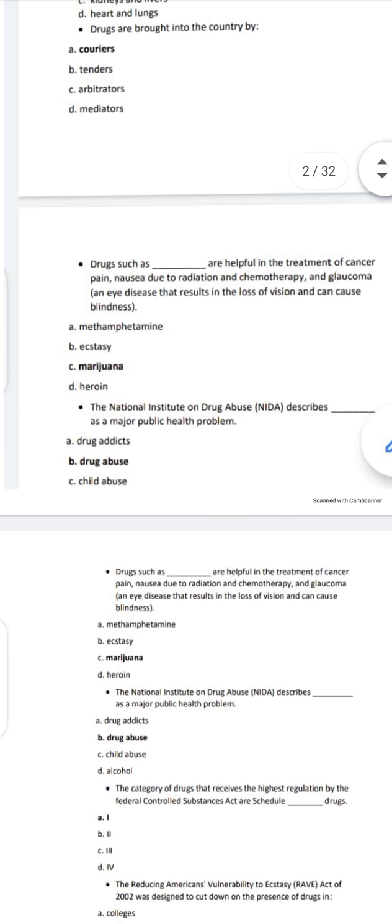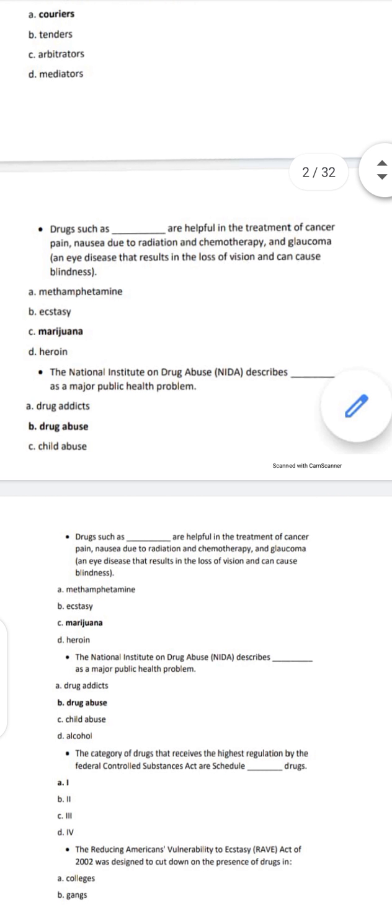Drugs such as marijuana are helpful in the treatment of cancer, pain, nausea due to radiation and chemotherapy, and glaucoma, an eye